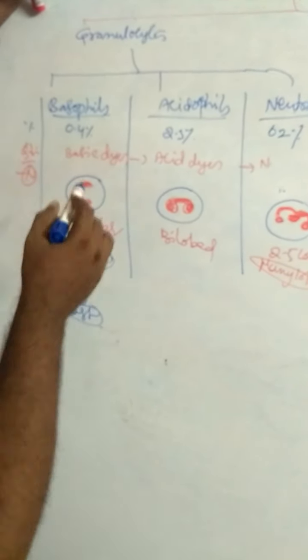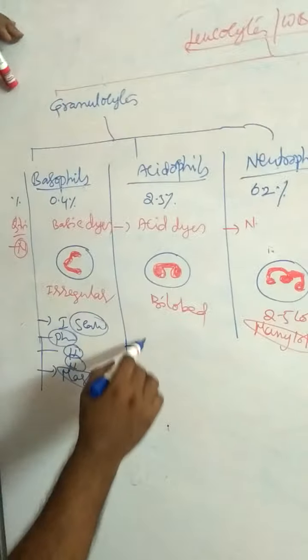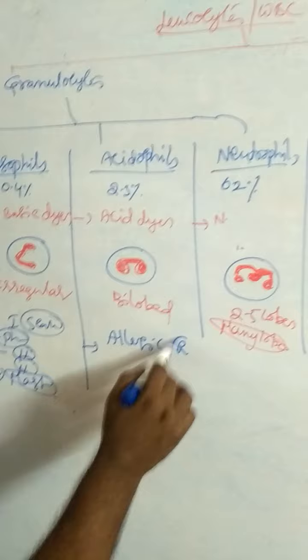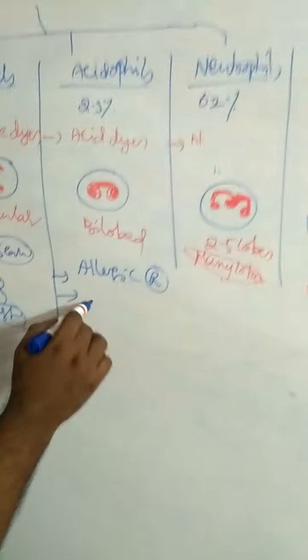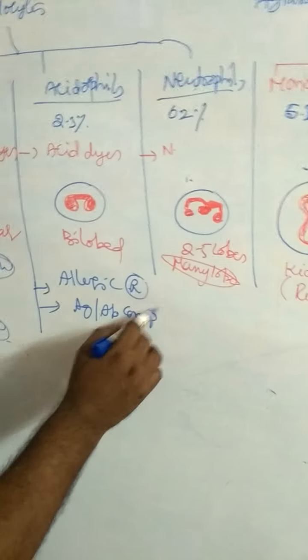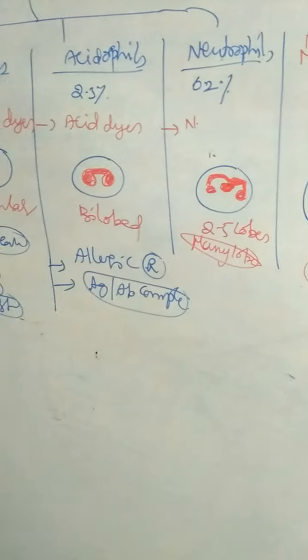Mast cells secrete heparin, histamine, bradykinin, and serotonin. That is about basophils. And coming to acidophils. Acidophils play an important role in allergic reactions. They remove the antigen-antibody complexes.